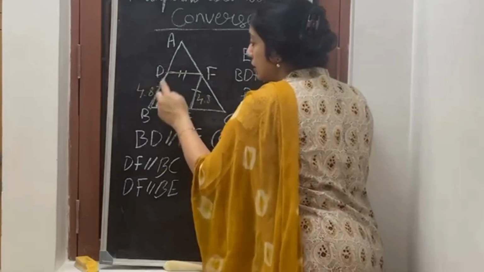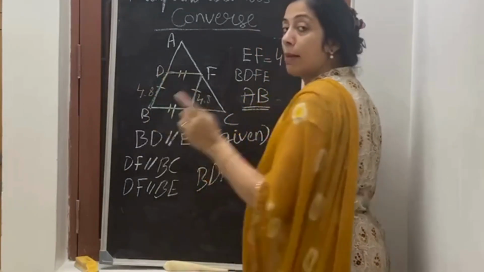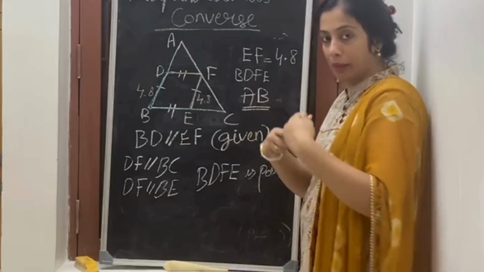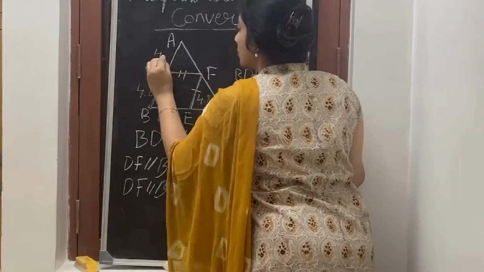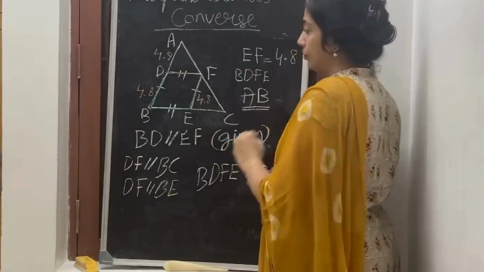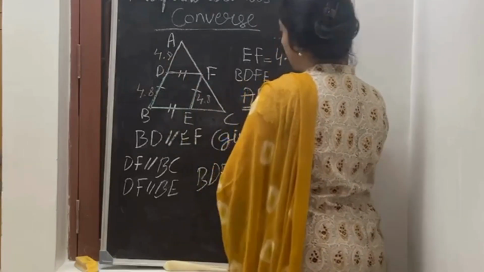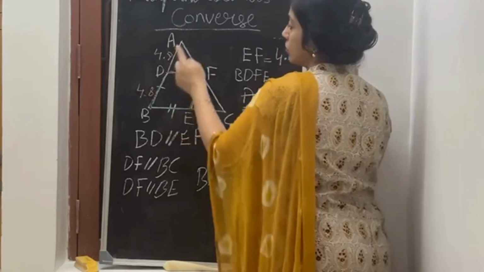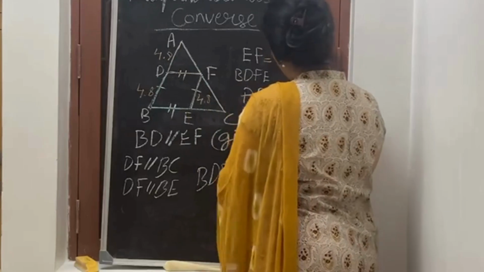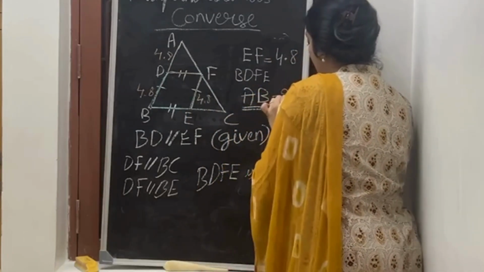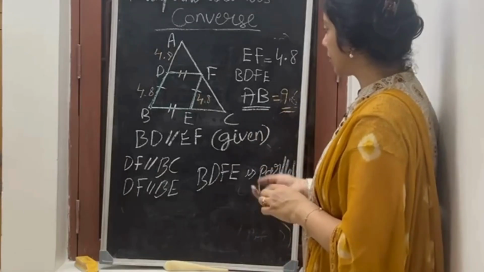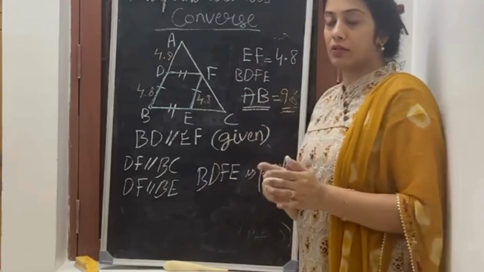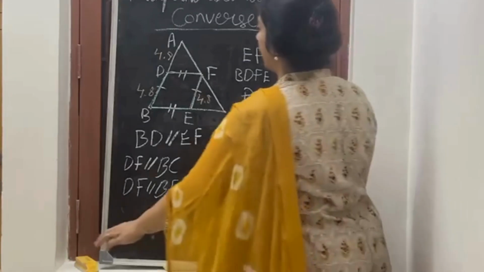Now when this is 4.8 and D is the midpoint, when I say midpoint, it bisects the line, correct? So if this is 4.8, this will also be 4.8. True? Now what do I have to find out? I have to find out AB. So 4.8 plus 4.8 will be 9.6 centimeters. The catch of these kinds of sums is they don't give you the diagram.